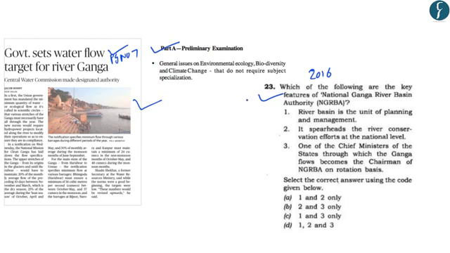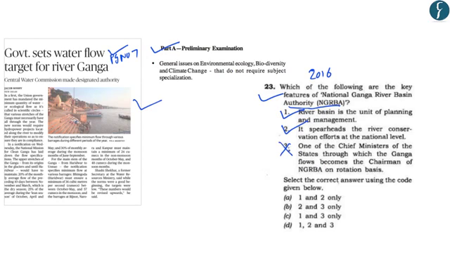And regarding the question that was asked in 2016, the question reads: which of the following are the key features of the National Ganga River Basin Authority? So now we know that this National Ganga River Basin Authority has been replaced with the National Ganga Council. The first statement reads, the river basin is the unit of planning and management. So this statement is correct. The second is that it spearheads the river conservation efforts at national level. So this statement is also correct. However, the third statement reads, one of the chief ministers of the states through which the Ganga flows becomes the chairman of NGRBA on a rotation basis.